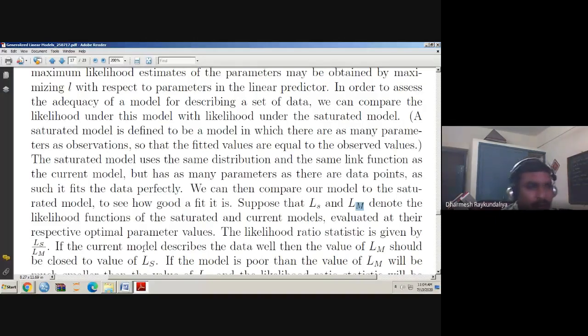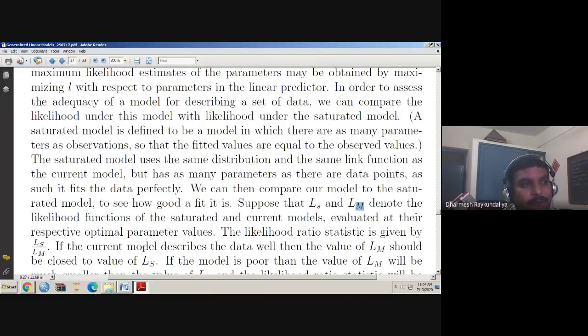In the likelihood ratio statistic in second semester, you said L small omega upon L capital omega is close to 1. What does it mean? It means the model under H0 and under H1 remain the same. That means the null hypothesis is accepted.